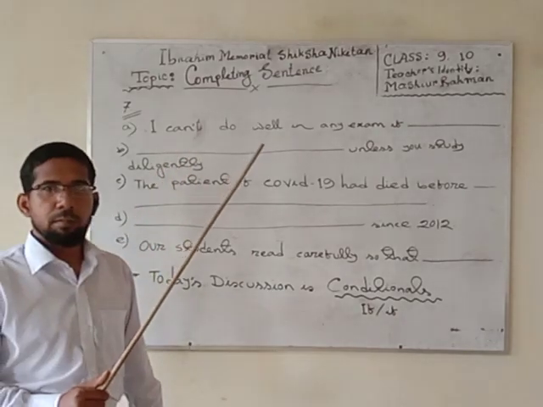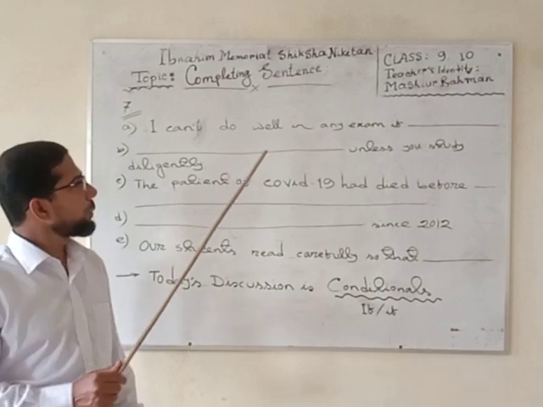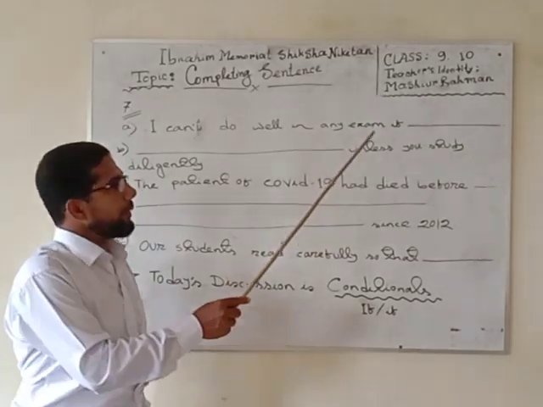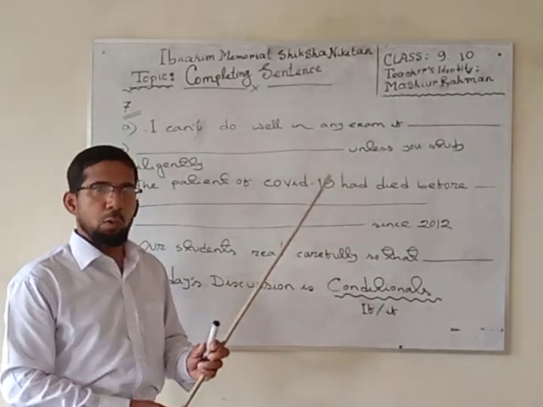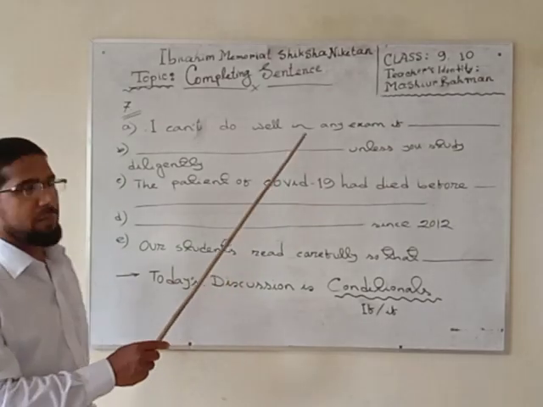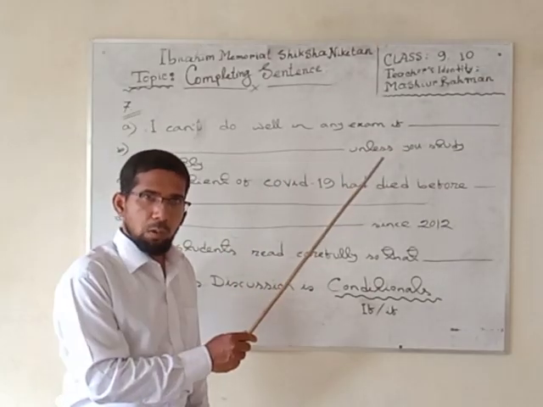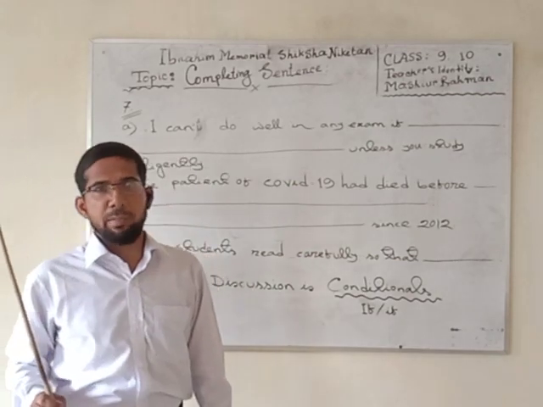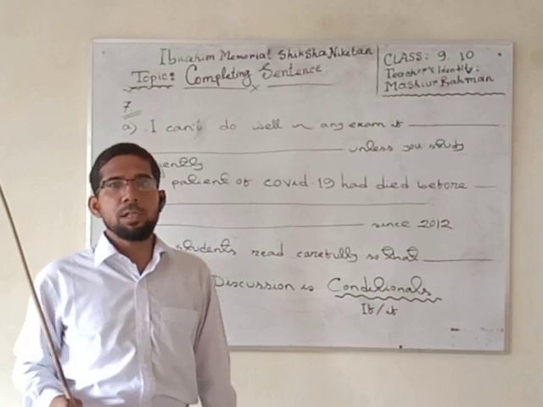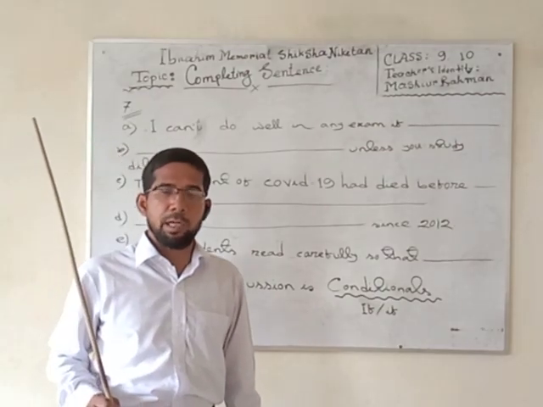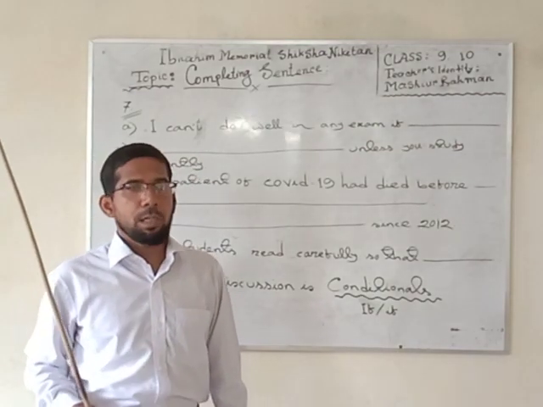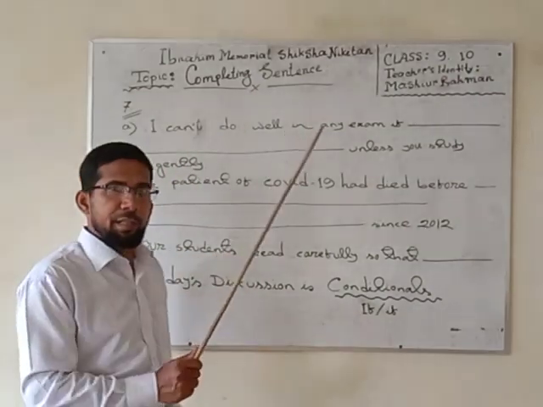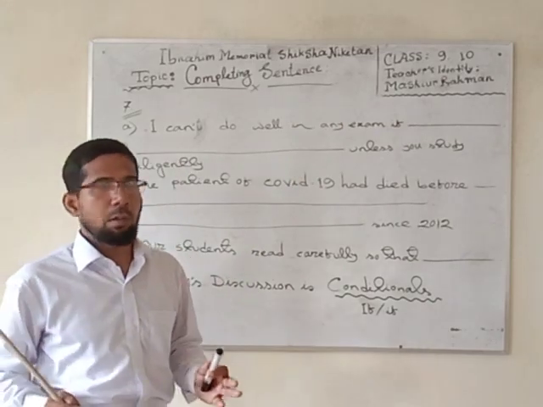What have I written? My dear students, unless you study diligently. You have seen that in the first sentence you have seen a particular rule. In the second one also you have seen a particular or fixed rule. It means if you want to do any kind of job, any kind of deed, there must be some rules and regulations. Unless you know the rules and regulations, there may be some problem. So, my dear students, if we want to be good in completing sentence, there must first be rules.